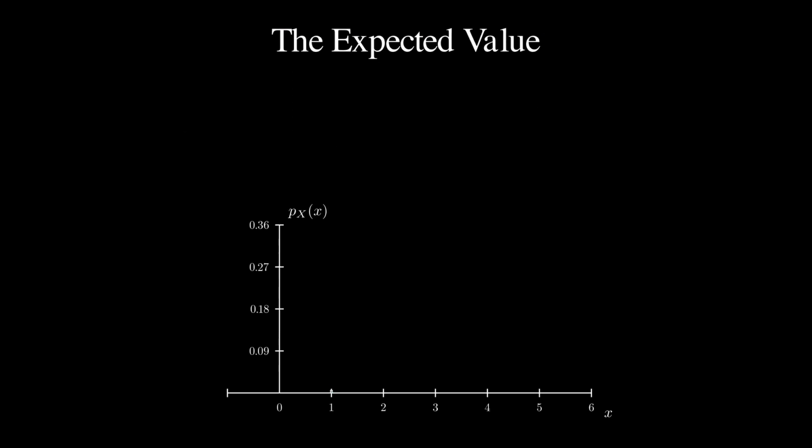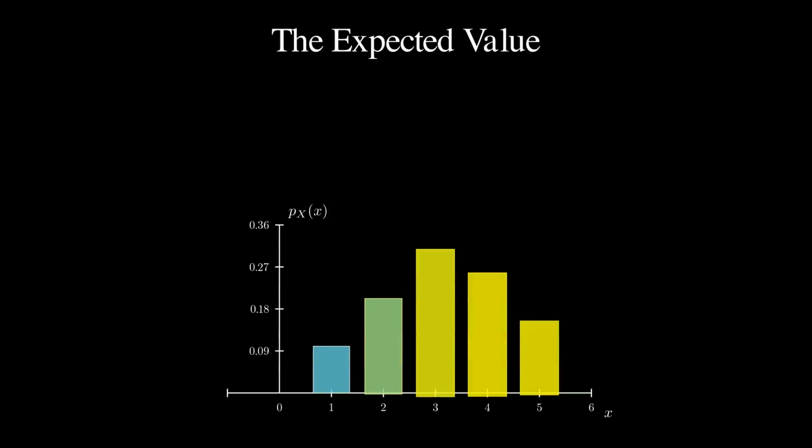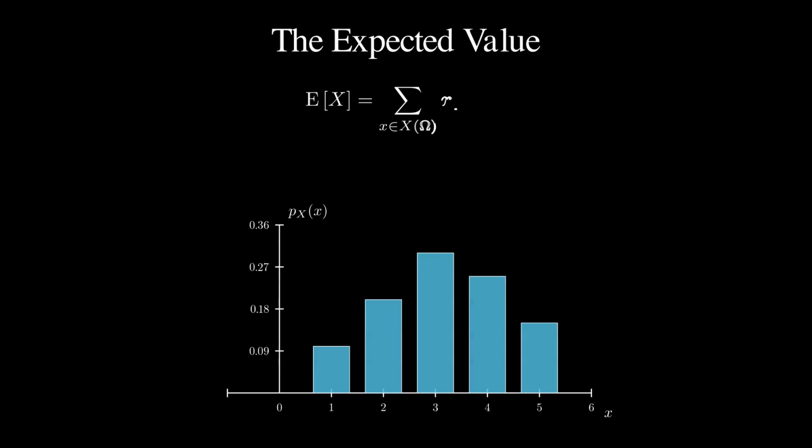Here's a PMF. It answers every question about its random variable, the probability of each value of any set of values. Complete, but detailed. Suppose we want a single number that summarizes where this distribution sits. The natural candidate is a weighted average. Take each value x, weight it by its mass p sub x of x, and add everything up. That sum is the expected value of x, written E of X, and it is also called the mean. Each value contributes in proportion to how likely it is.